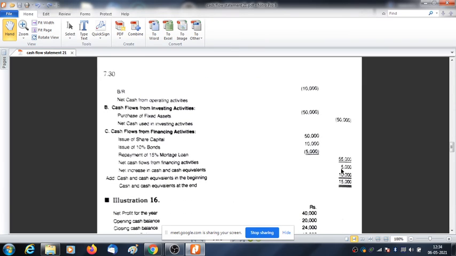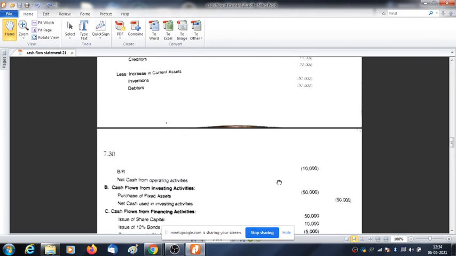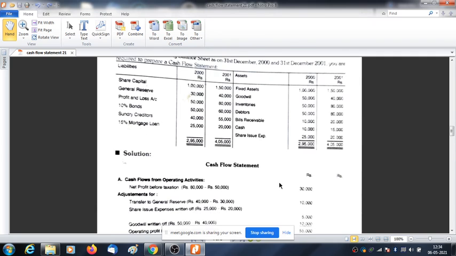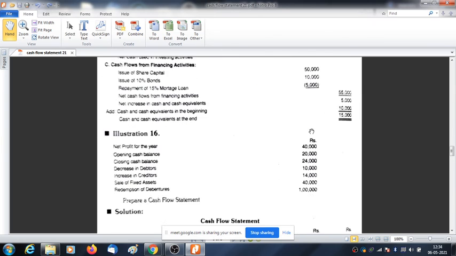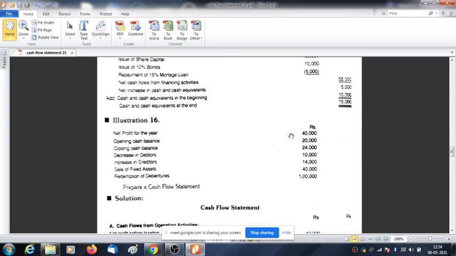Then comes issue of share capital, issue of bond. I have already explained. Redemption of mortgage loan. So net cash flow from financing activity is 55,000. So net increase in cash and cash equivalent comes 5,000. And we are adding cash and cash equivalent in the beginning. What is the cash and cash equivalent in the beginning? It is 10,000. So your closing balance is coming 15,000 and it tallies with the balance sheet. So your problem is 100% okay. This is all about your cash flow statement.